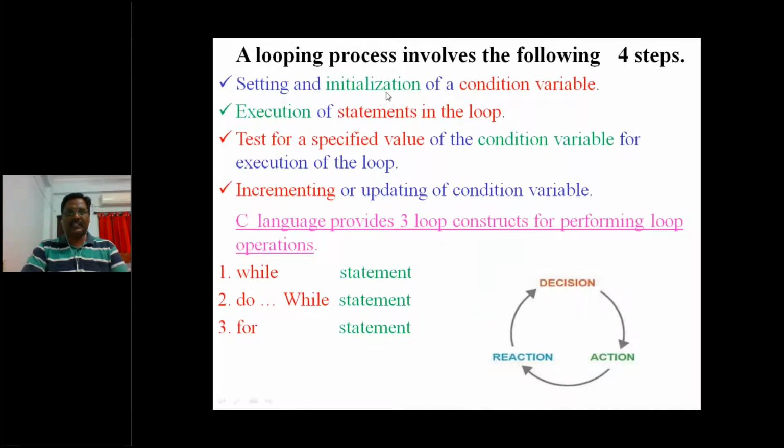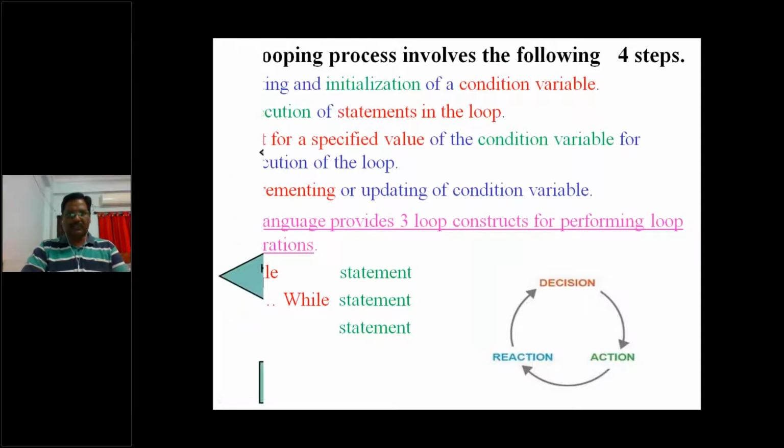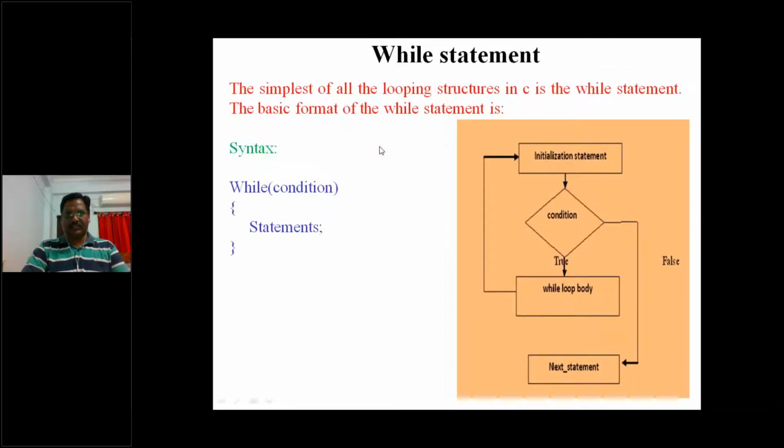So let us see now the setting and initialization of condition variables. Four steps are involved: initialization, the condition, execution of the statements in the loop, and updating, so the specific value of the condition will be varied accordingly.